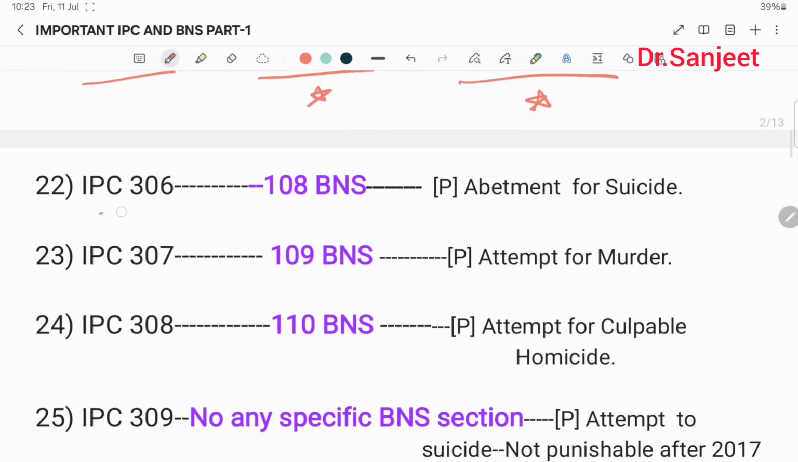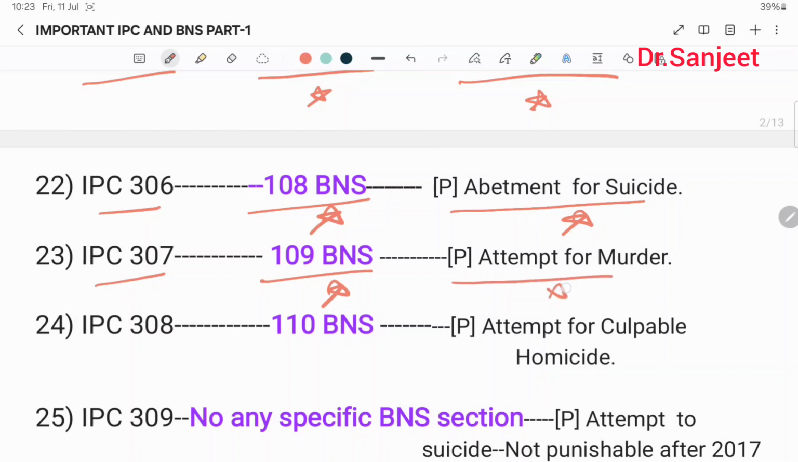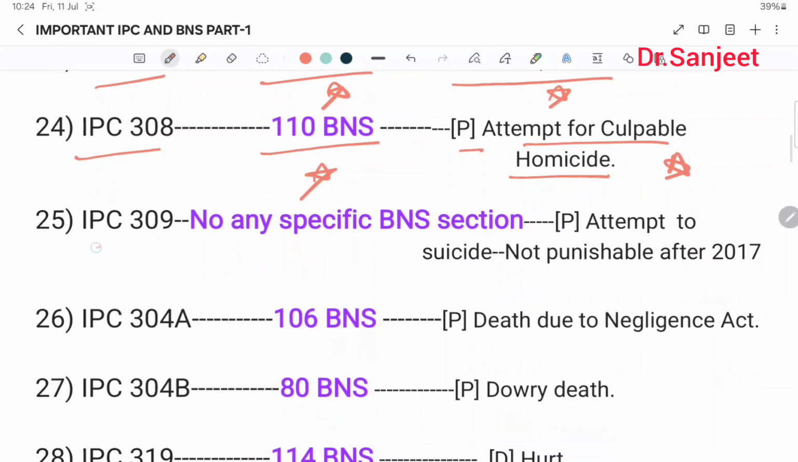Then IPC 306, 108 BNS, punishment for abetment of suicide. Then IPC 307, 109 BNS, punishment for attempt to murder. Then IPC 308, 110 BNS, punishment for attempt at culpable homicide. Then IPC 309, no specific BNS section, punishment for attempt to suicide, not punishable after 2017.